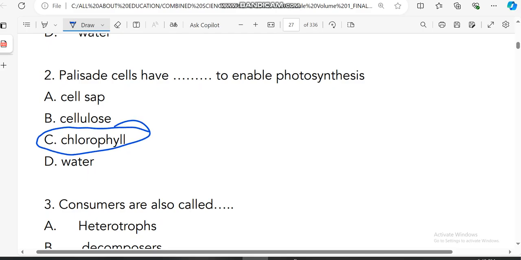It is a green pigment found in leaves, and it traps sunlight. The sunlight is used to convert carbon dioxide and water into oxygen and starch. Know all of this, because they will ask about what I have said there.